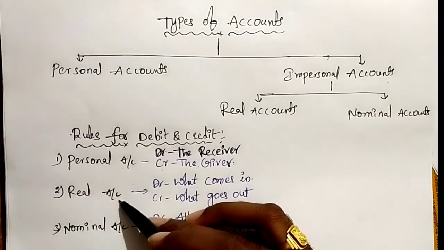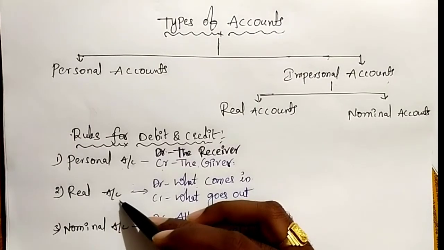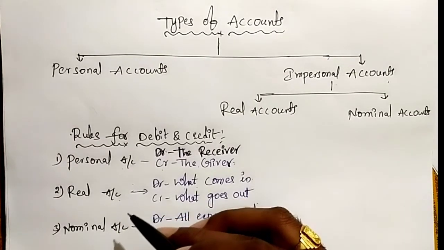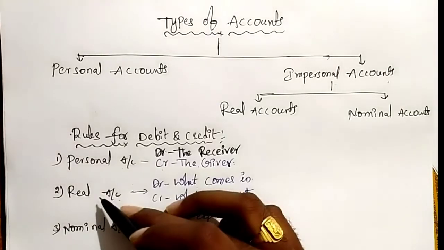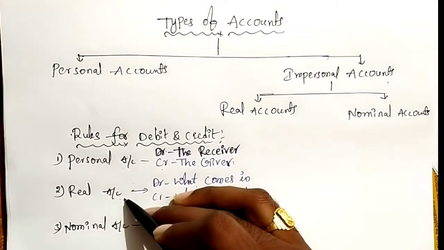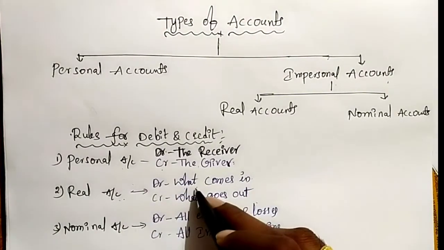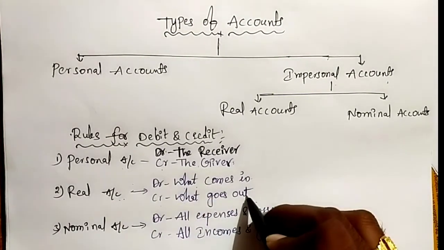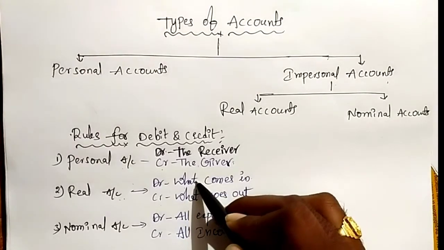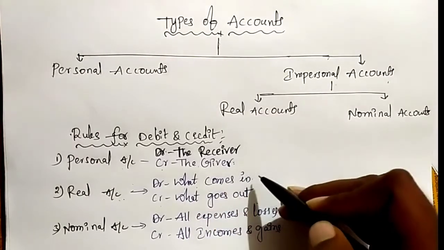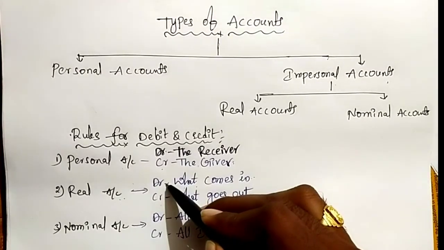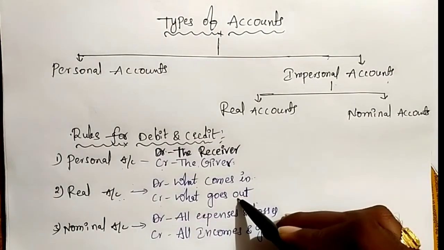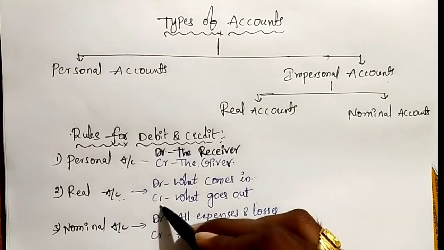Next, coming to real account. The real account is for assets. If the transaction includes any asset, we have to follow the real account rule. What is the rule of real account? Debit what comes in, credit what goes out. When an asset comes into the business, it will be debited. When an asset goes out, it will be credited.